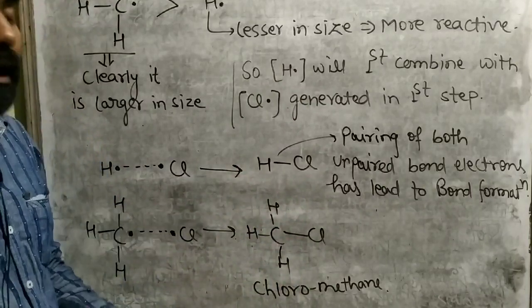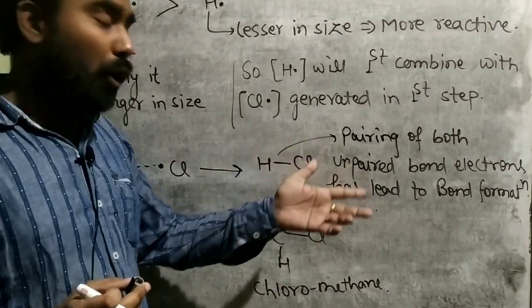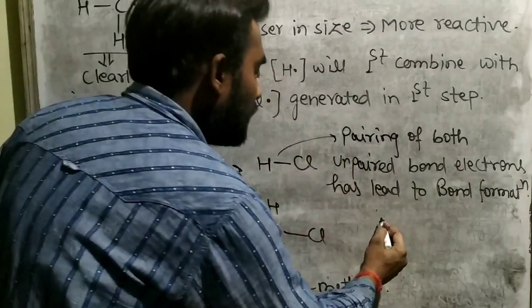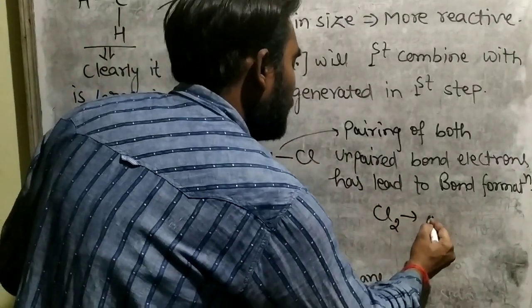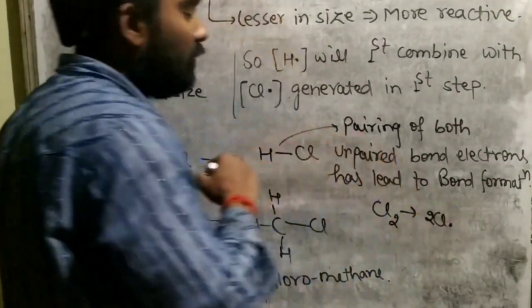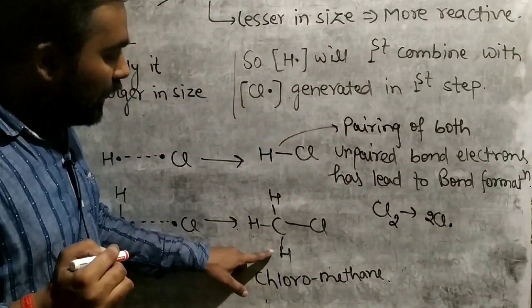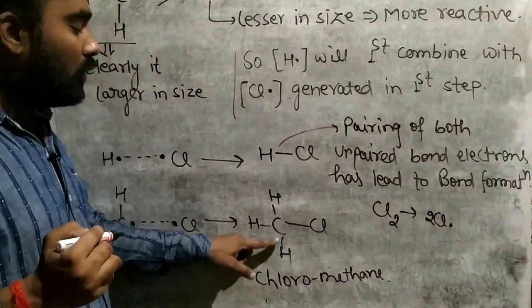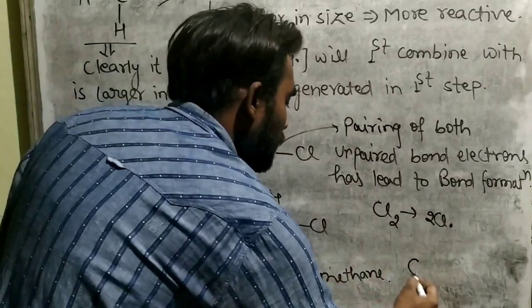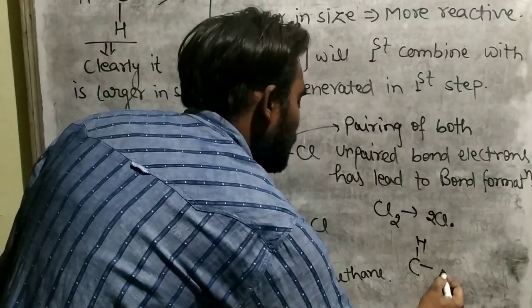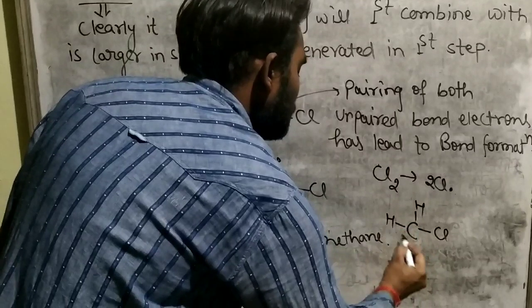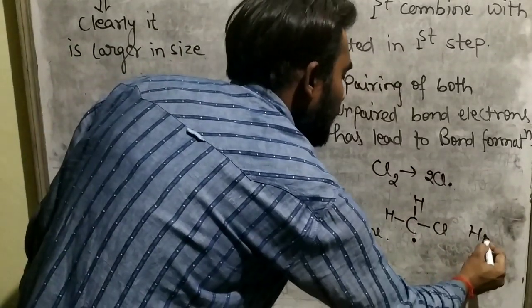Now again another molecule of Cl2 will get homolyzed to give 2 Cl free radicals, and from here also the carbon-hydrogen bond will get homolyzed to produce this free radical. This free radical will again get formed.